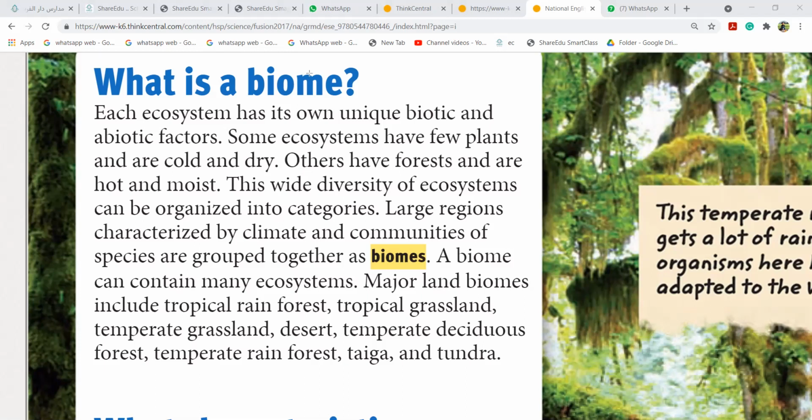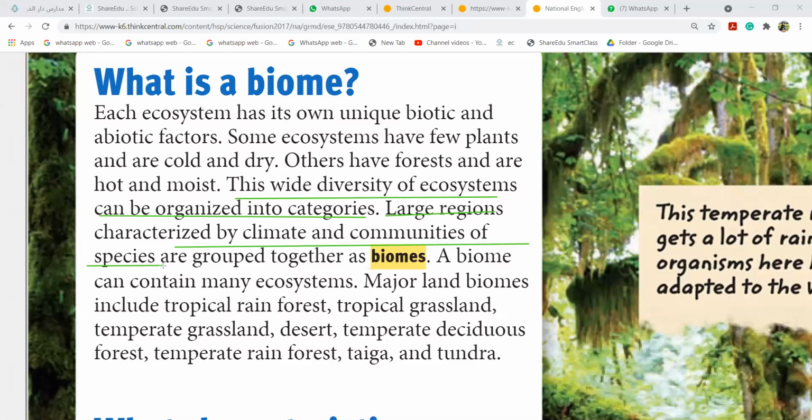First thing you remember is the wide diversity of ecosystems. It is organized into categories, large regions. Remember, it cannot be small regions. It has to be large regions which are characterized by climate and communities of species. We characterize them according to the communities and species, according to the climatic conditions. Most important thing is climatic conditions and communities. Together they are biomes. Now, biomes are usually six to seven.